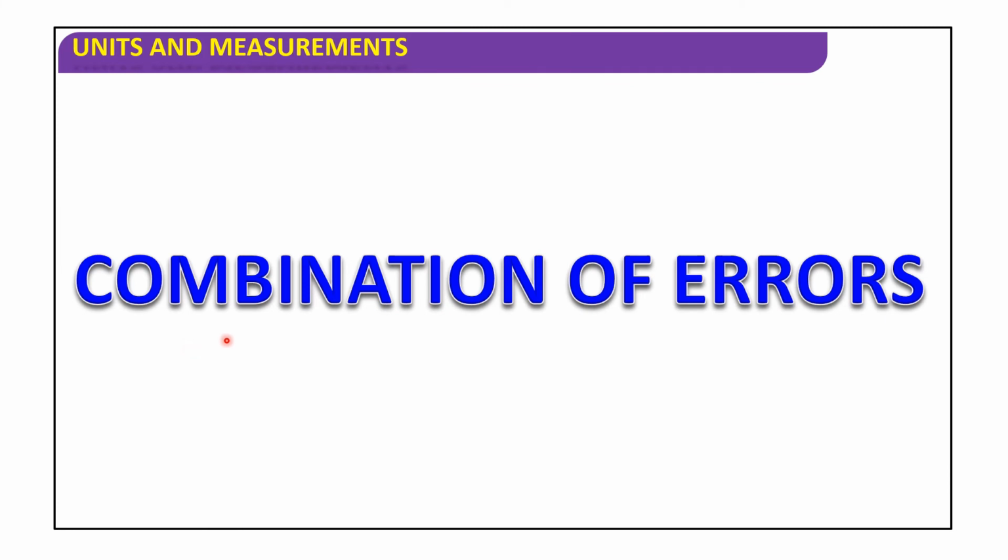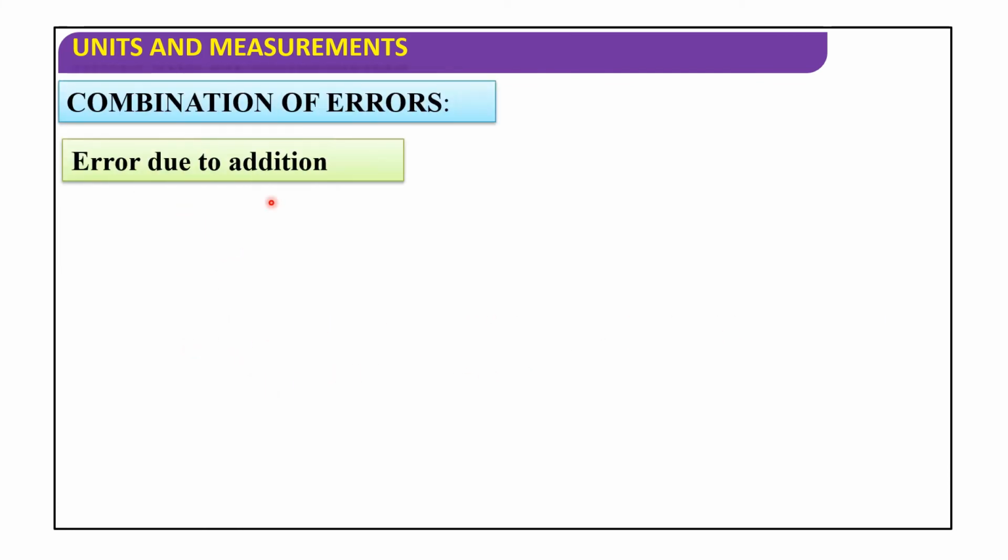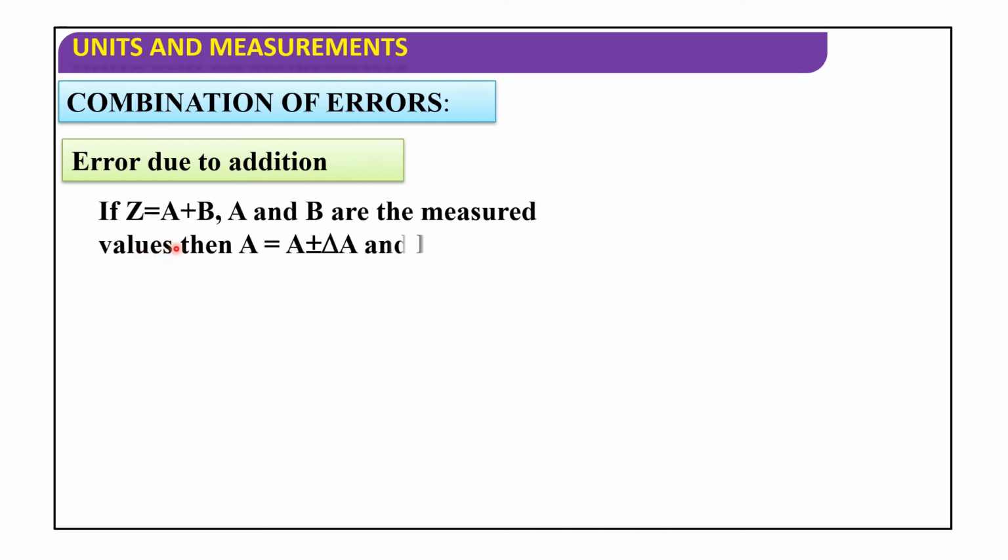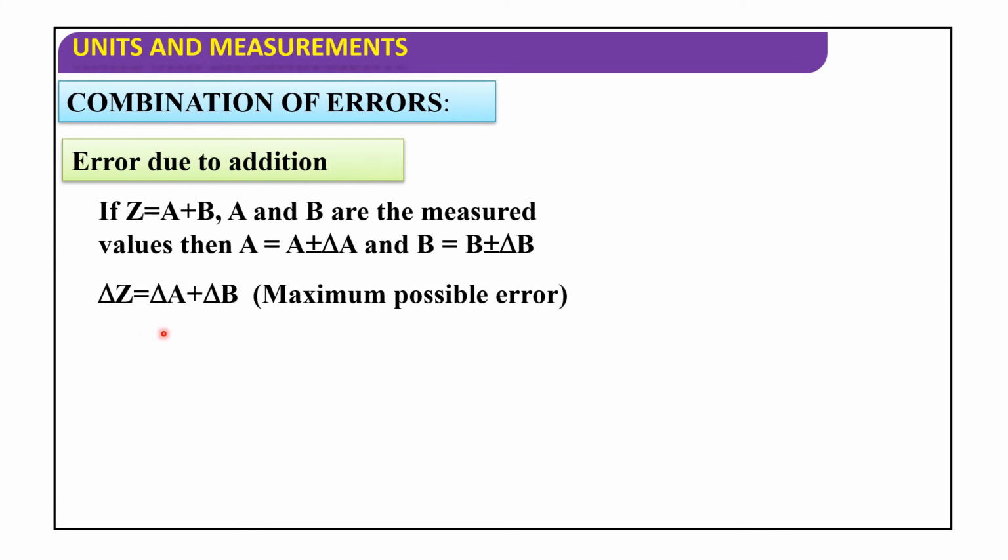Next, now let's discuss combination of errors. Error due to addition. If z is equal to a plus b, where a and b are measured values, then a is equal to a plus delta a and b is equal to b plus delta b. So delta z is equal to delta a plus delta b, the maximum possible error. So z plus or minus delta z is equal to a plus or minus delta a.